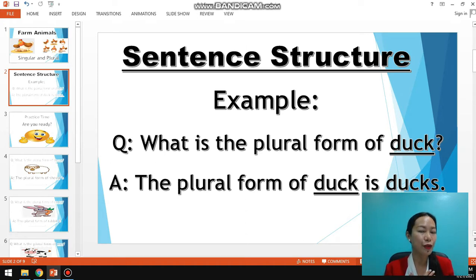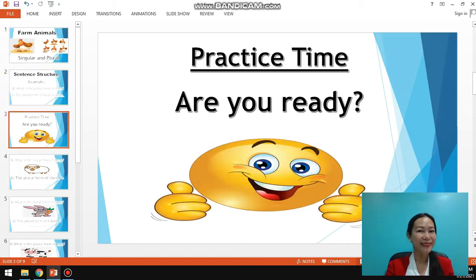Again, please repeat after me. What is the plural form of duck? The plural form of duck is ducks. All right, so you are going to add S to make it to plural form. All right. Are you ready?